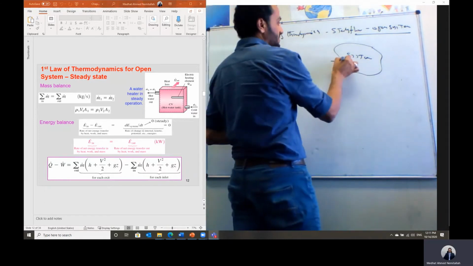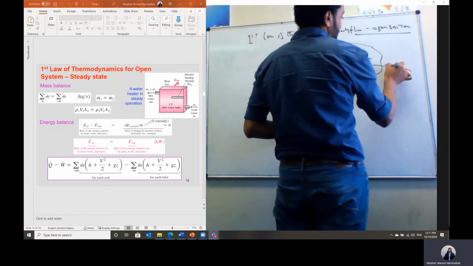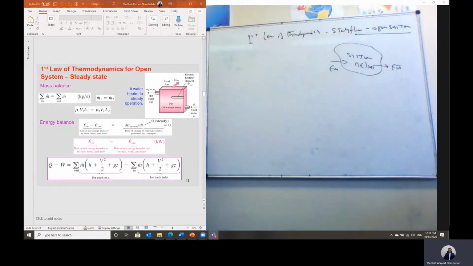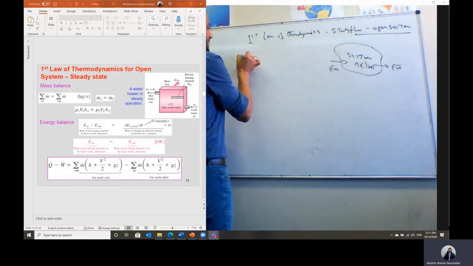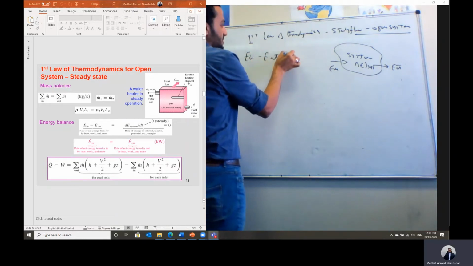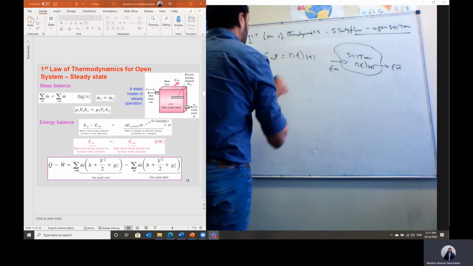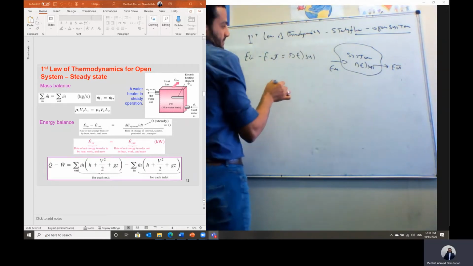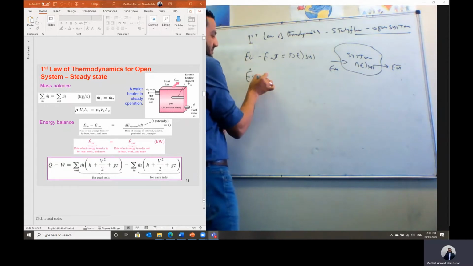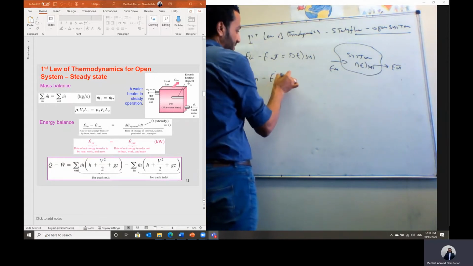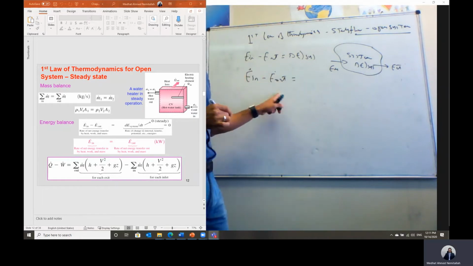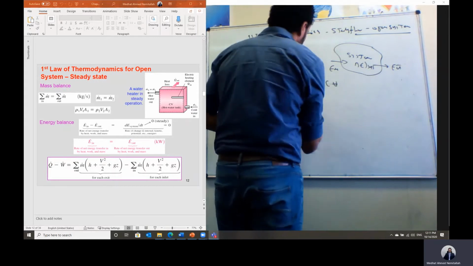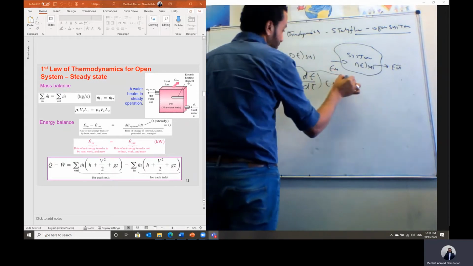If we have any system, then we have energy input to the system, part of the energy is leaving, and part of the energy is stored within the system. Then the first law of thermodynamics, in general, will be energy in minus energy out equals the change of energy of the system. Like we said, we can also represent the first law in the rate form. So we can say the rate of energy in minus the rate of energy out will equal the rate of change of energy within this control volume.